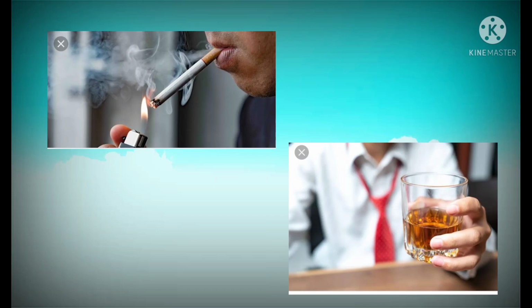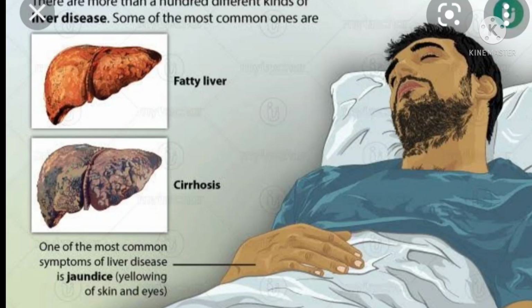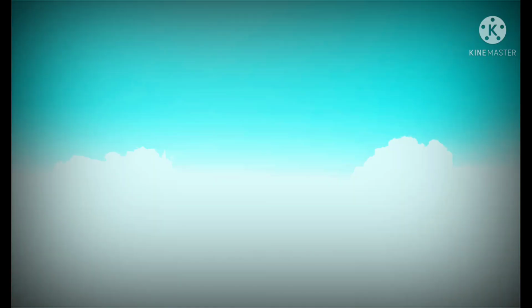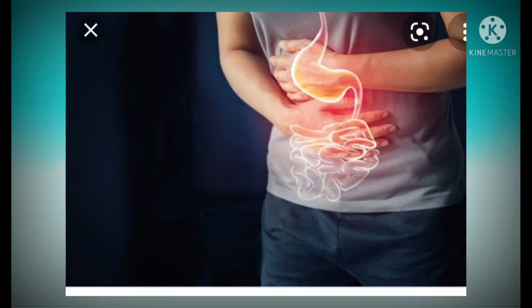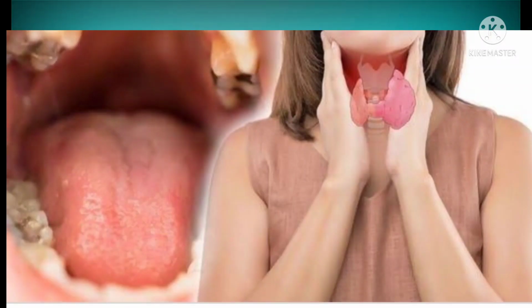Drinking alcohol can lead to liver diseases and digestive problems. It causes cancer of the mouth, throat, esophagus and liver. Next, consuming tobacco products. Tobacco particles stick to the teeth, gums and skin of the mouth cavity, which leads to swelling, injury, pain and also causes throat and intestinal cancer.